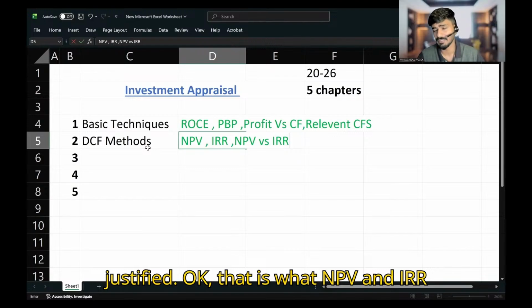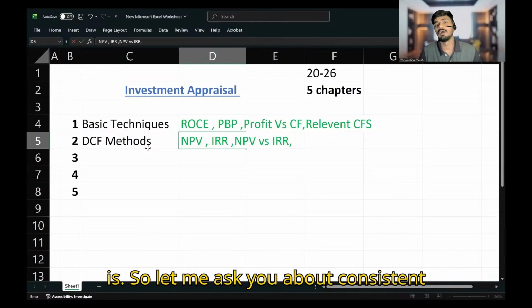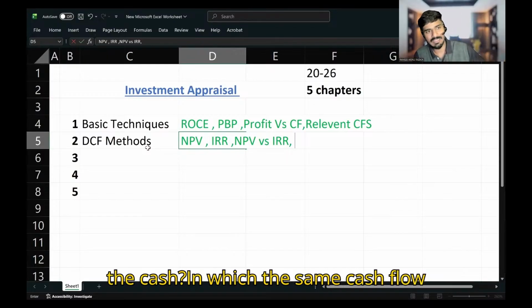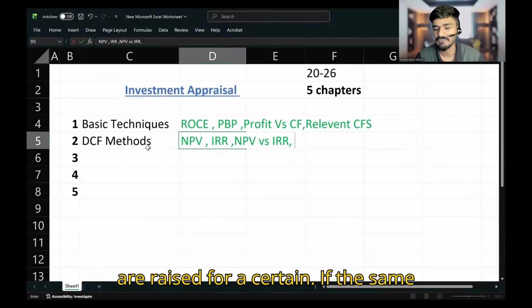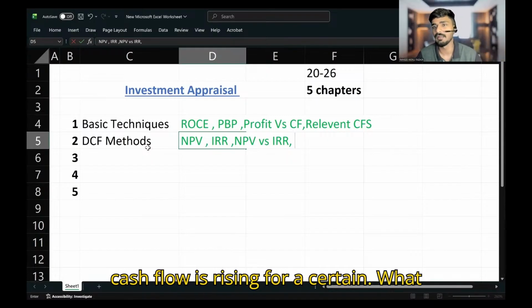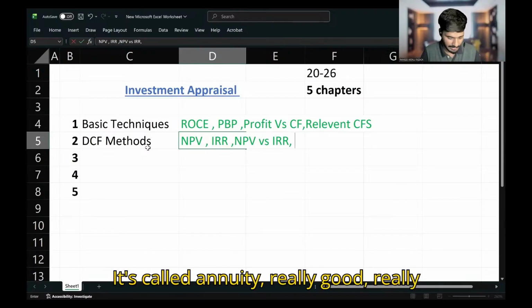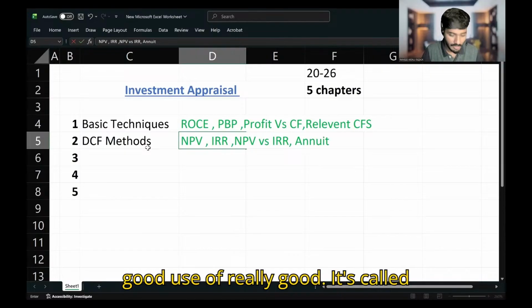That is what NPV and IRR is. Now let me ask you about consistent cash flow. What is the name for the cash flow in which the same cash flow arises for a certain period? It's called annuity. Really good, Yusuf.